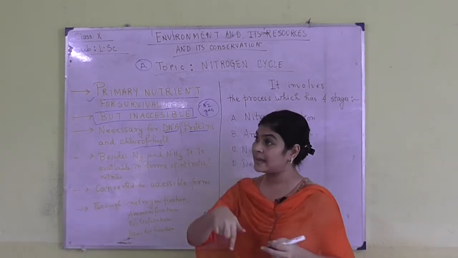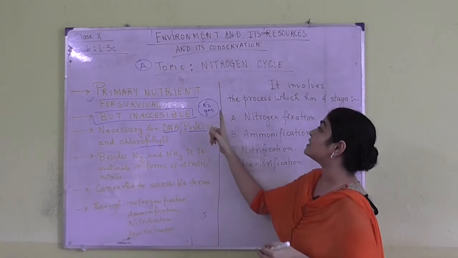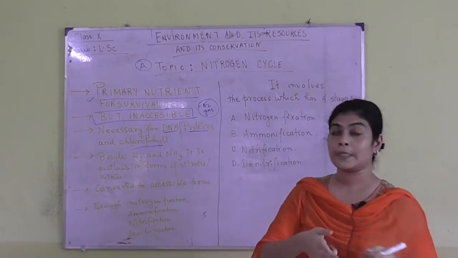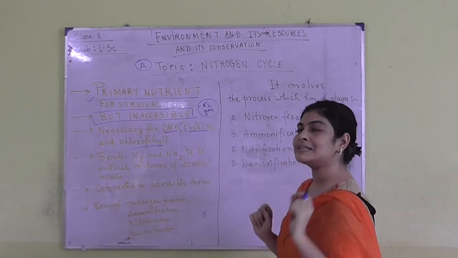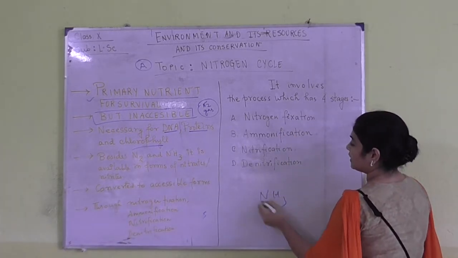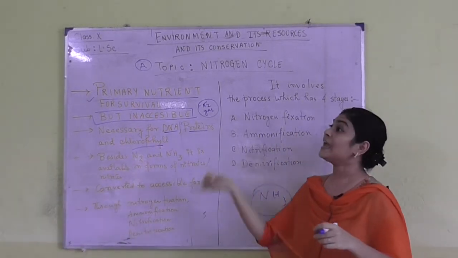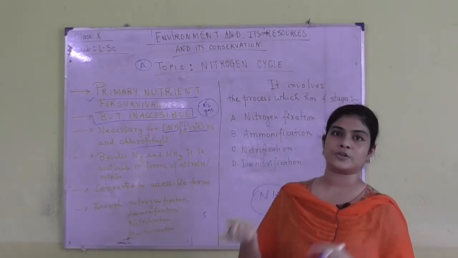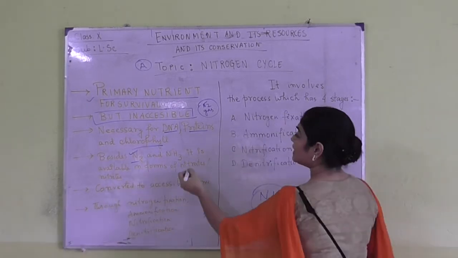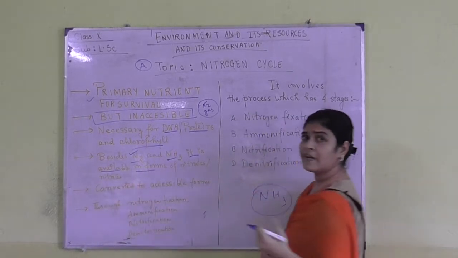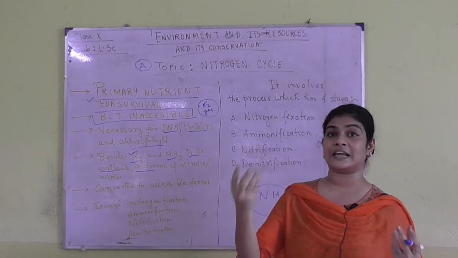So in order to make it accessible for us and the plants, we need to convert nitrogen gas into different forms. Nitrogen at least needs to be converted to NH3, or ammonia, in order to be accessible and get inside the body of plants or animals. Besides nitrogen gas and ammonia, it is also available in the environment in the forms of different nitrates and nitrites.